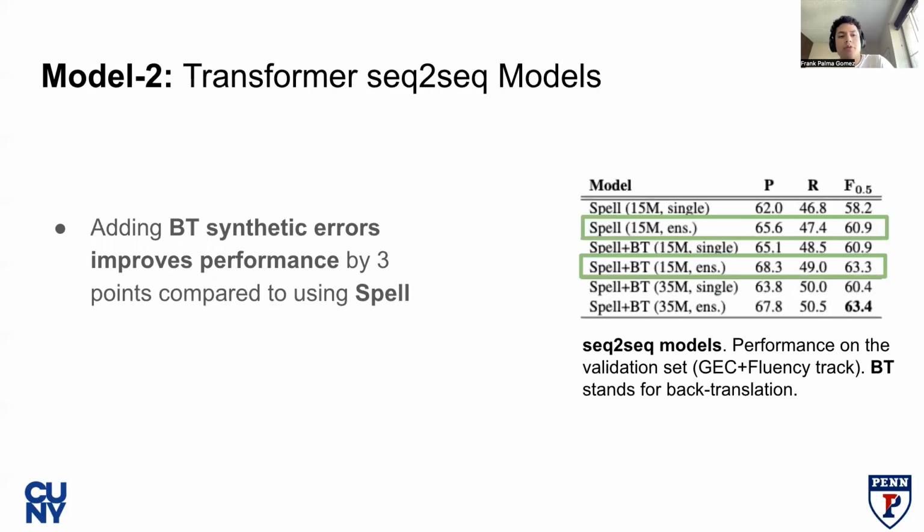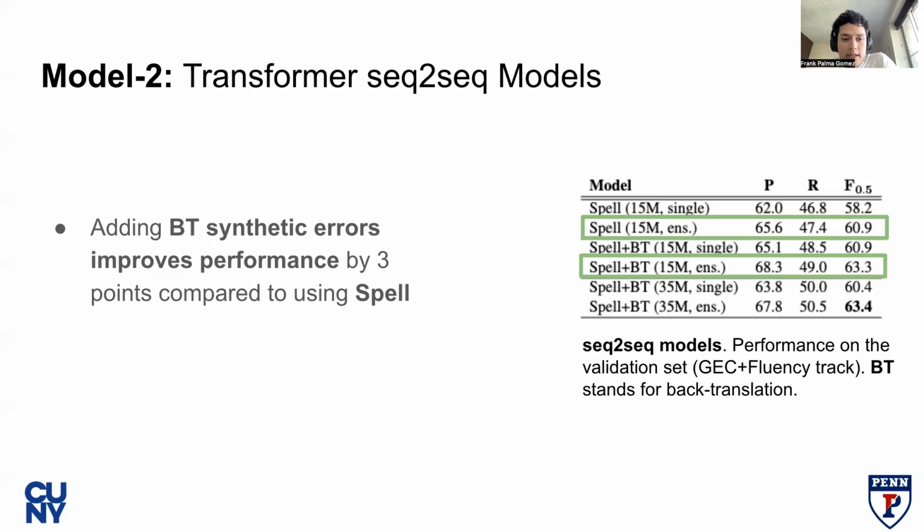In our second approach, we first pre-train from scratch a transformer sequence-to-sequence model on the baseline spell-based transformations. We use 15 million synthetic examples. Using the baseline spell transformations, the second row, we achieve a score of 60.9.